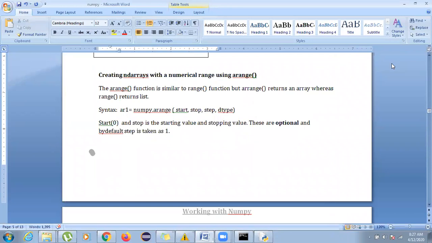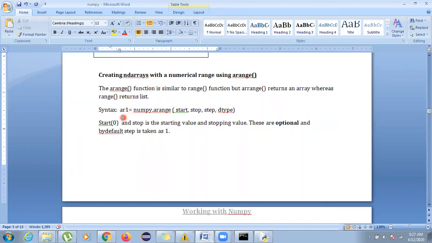Yes, no. Okay. Now the third point is creating ND array using arange. Now see, usually the English spelling of arrange is ARRANGE, but that is not so in Python. It is ARANGE. So while using this, make sure that you are typing the correct statement. Now what does the arange function do? It is similar to the range which you would have learned in the 11th class, which is used with list. But this range function returns a list, and we need an array. That's why you are using the arange function.